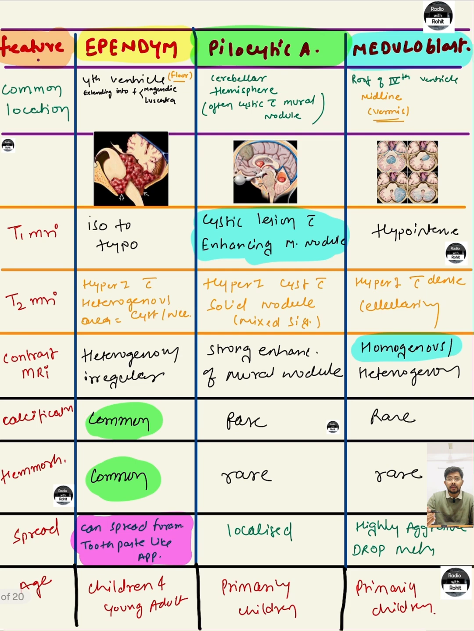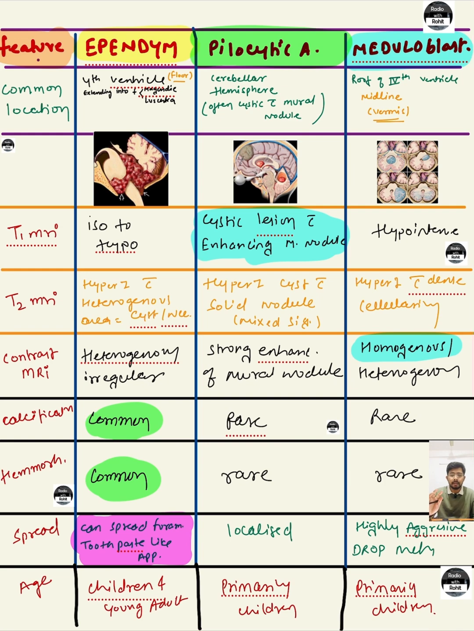So, what will be the diagnosis or differential diagnosis if a mass is present in the posterior fossa of a child, a child who comes with a mass like this? There will mainly be three differential diagnoses. The first one is ependymoma, the second one is pilocytic astrocytoma, and the third one will be medulloblastoma.